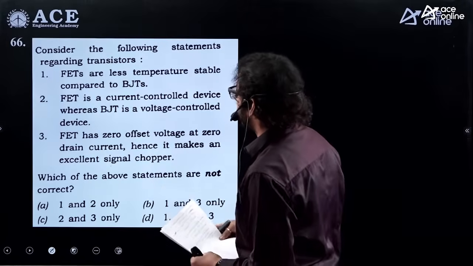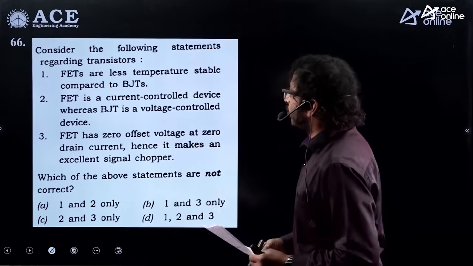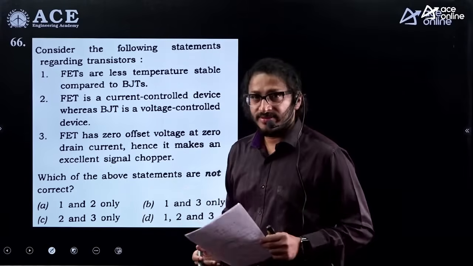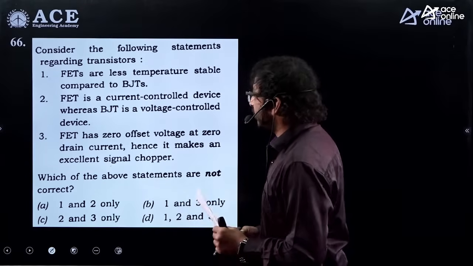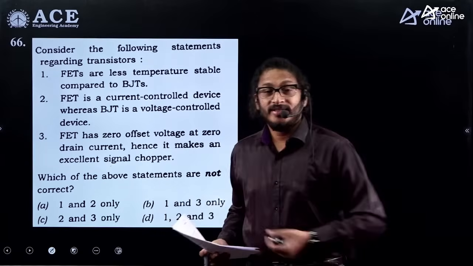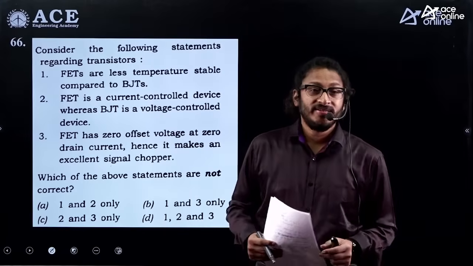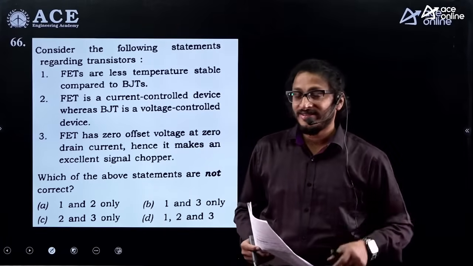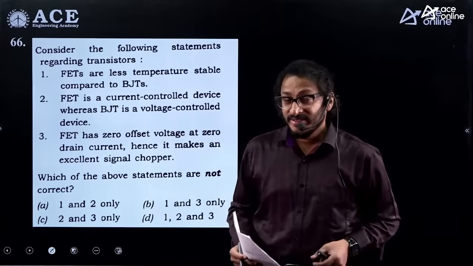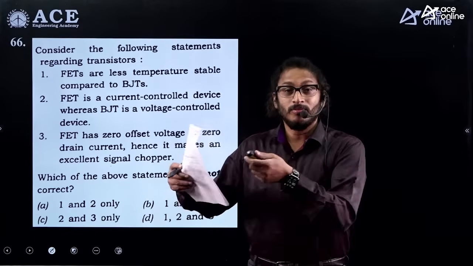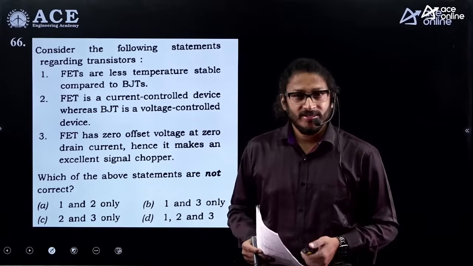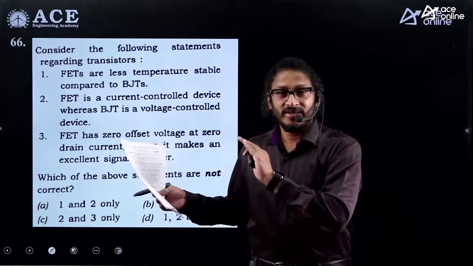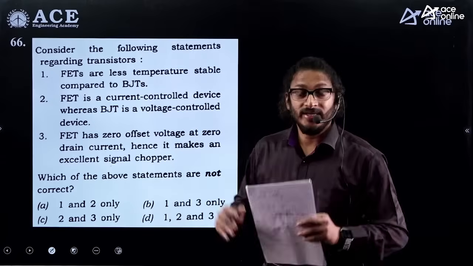So 66th question. Go ahead. Consider the following statements regarding the transistors. Field effect transistors are less temperature stable. No, this is seriously a big mistake. You know that field effect transistors are unipolar devices. No leakage current. And also, because of the mobility dependency of the current, field effect transistors are absolutely free from thermal runaway. So don't expect field effect transistors to be less stable for temperature. No, it is highly stable.